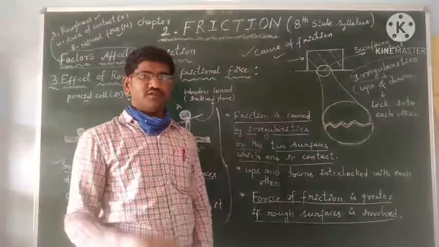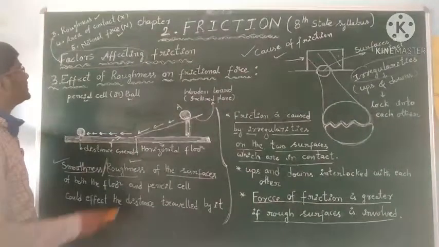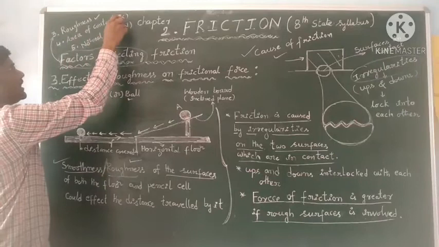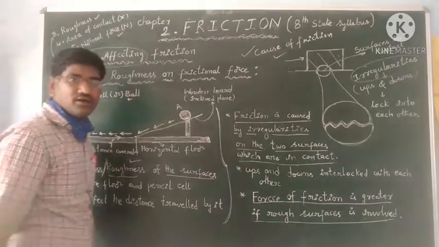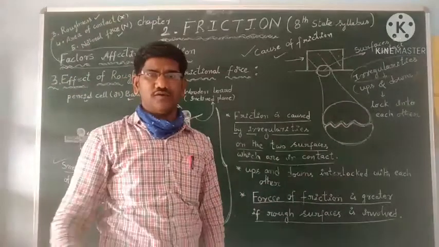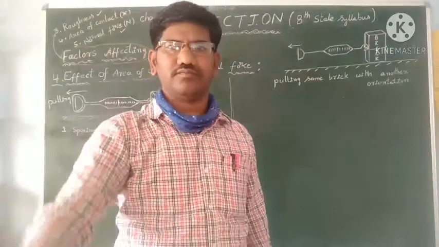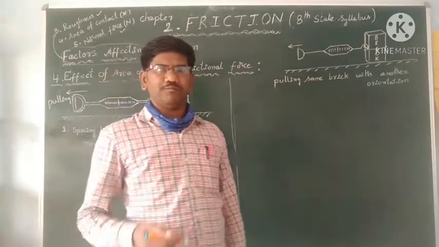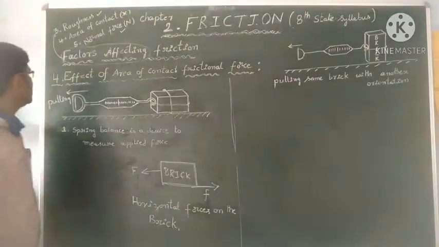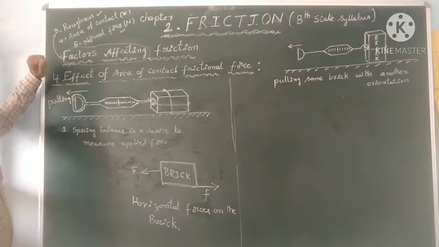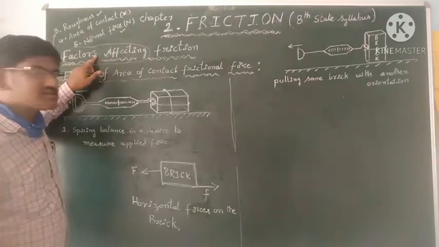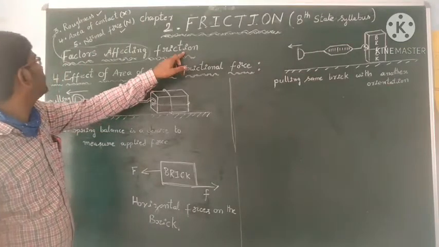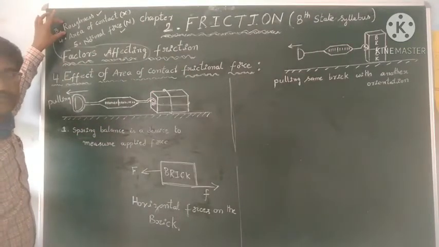Okay, students, next activity we can see whether the frictional force depends on the area of contact or not, that is, whether it is independent. We can see that experiment also. In activity number 3 we have learned the factor affecting the frictional force, that is the roughness.